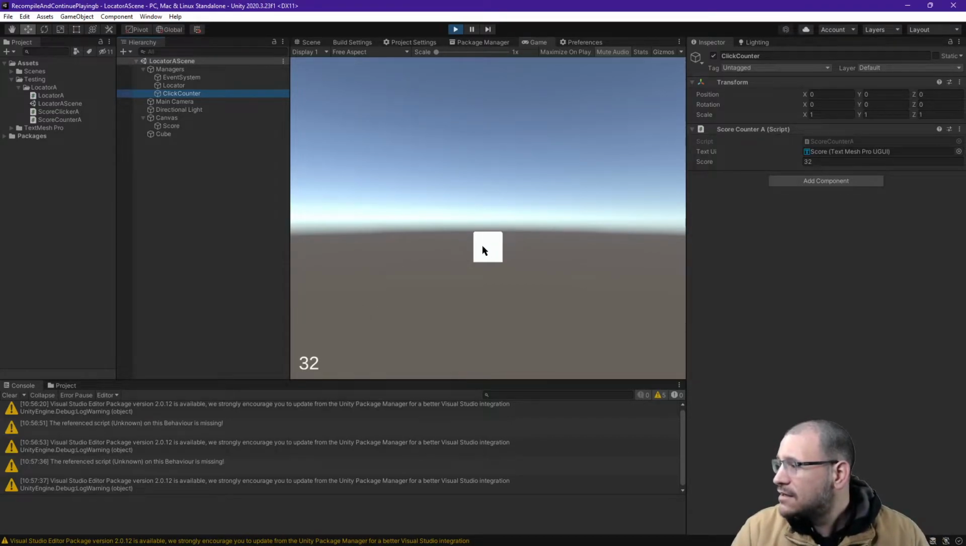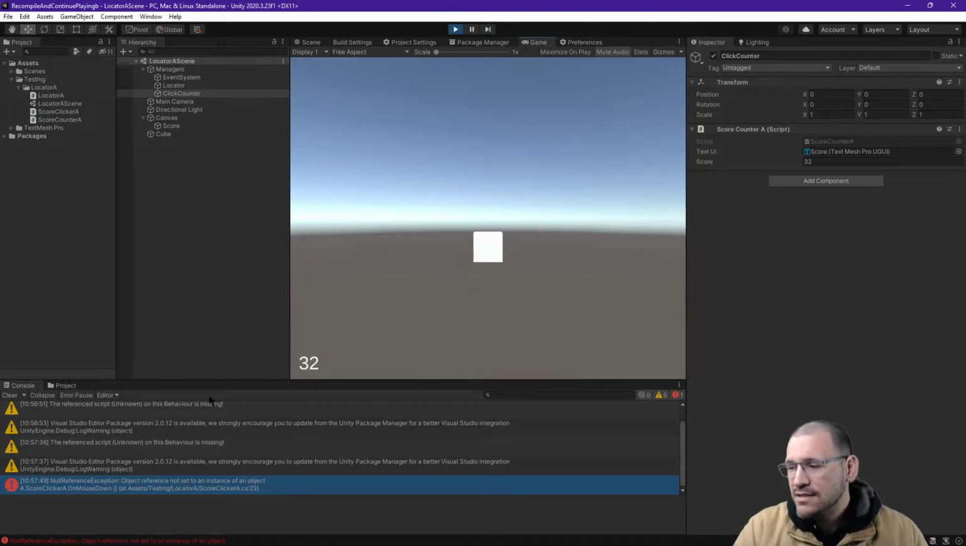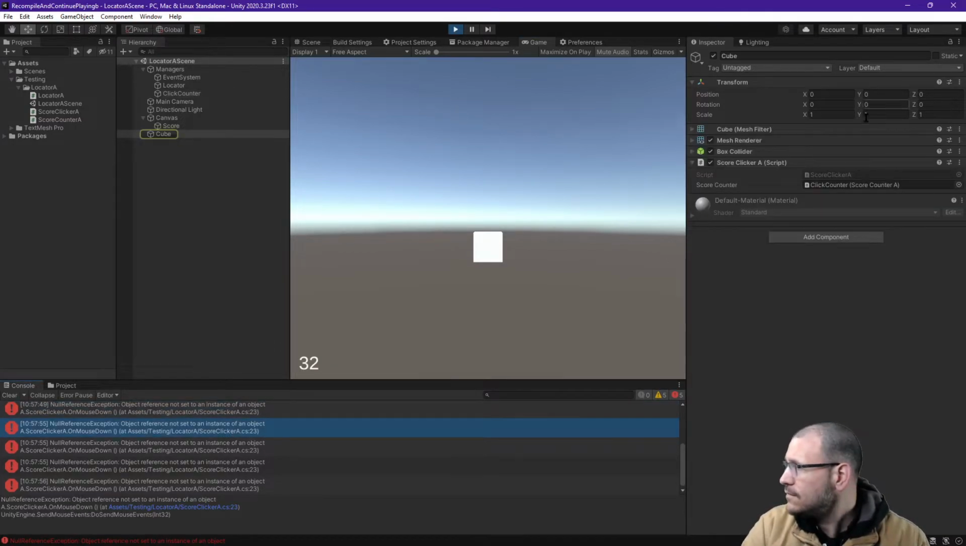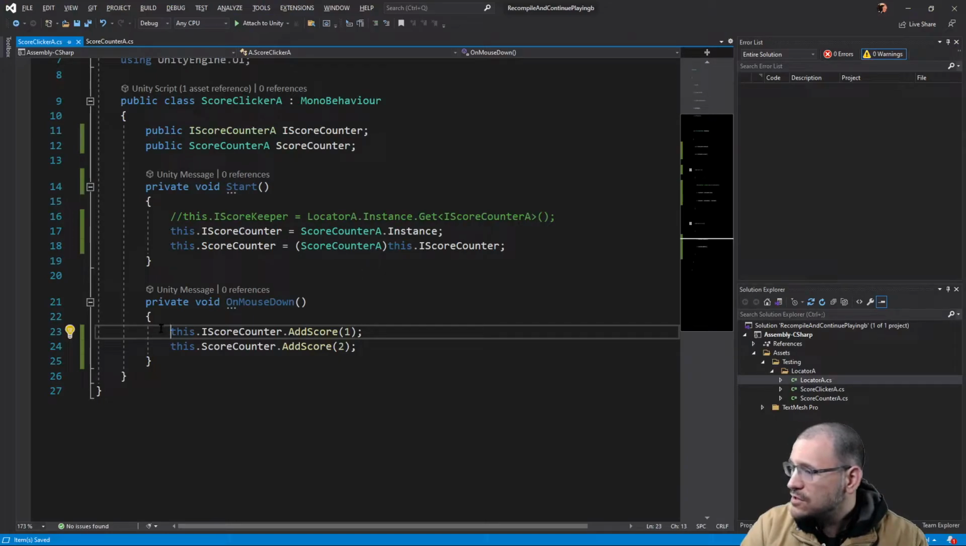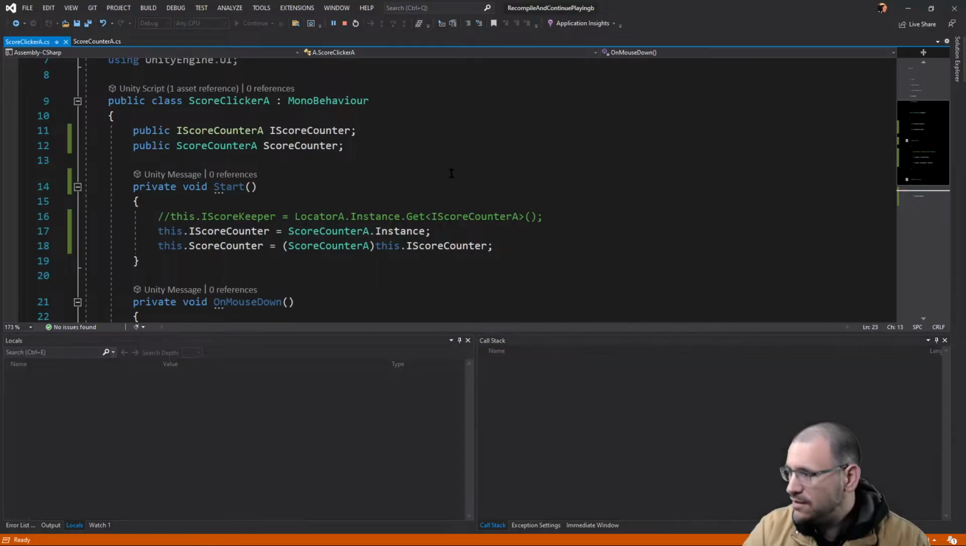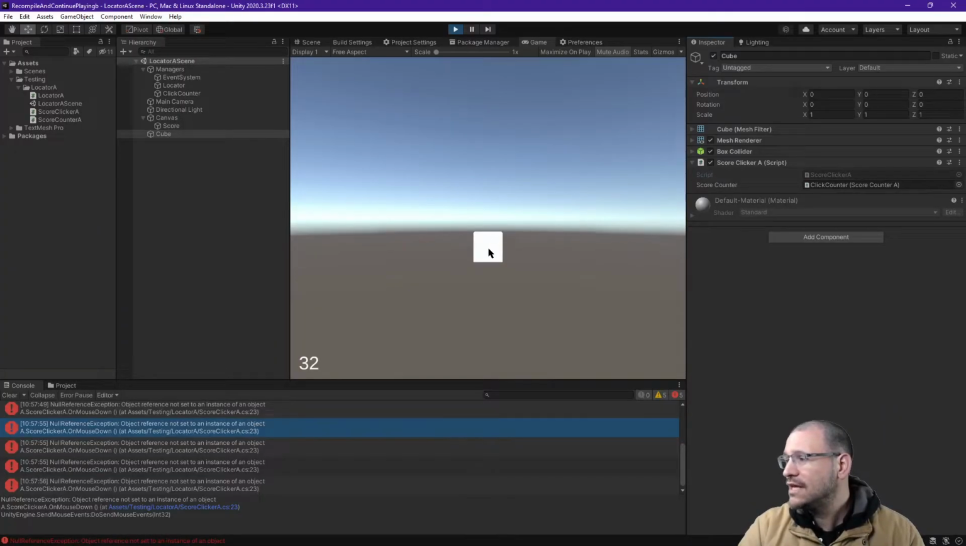Okay, let's click. Nothing. Except down here I get a null reference exception. If you didn't notice that, I'll click again. You can see the null reference exceptions are piling up. Okay, so it's score clicker line 23. So score clicker line 23 is where we are adding score through the interface. Let's put the breakpoint here, attach to Unity, go back to Unity and click.